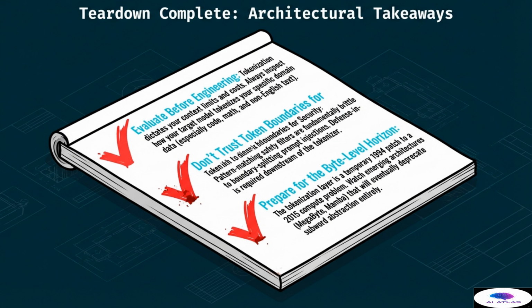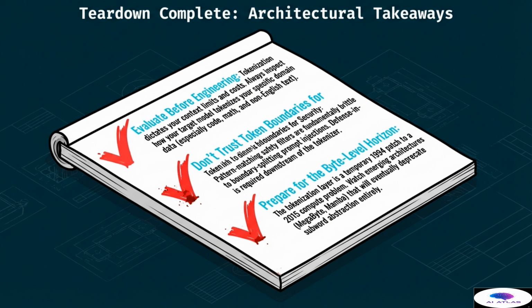Let us review the architectural takeaways. First, you must evaluate before engineering. Tokenization dictates your context limits and costs, so always inspect how your target model tokenizes your specific domain data, especially code, math, and non-English text. Second, do not trust token boundaries for security. Token-level boundaries are fundamentally brittle. Pattern matching safety filters are vulnerable to boundary-splitting prompt injections, so defense in depth is required downstream of the tokenizer.